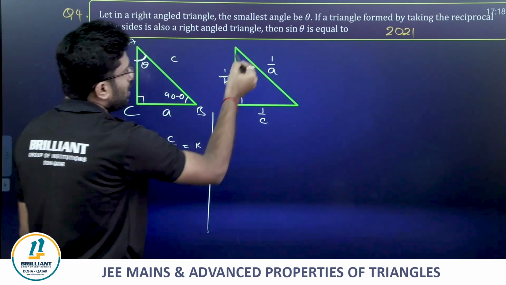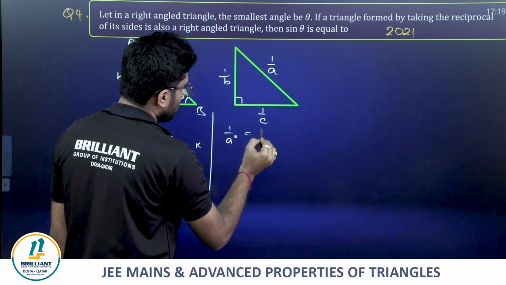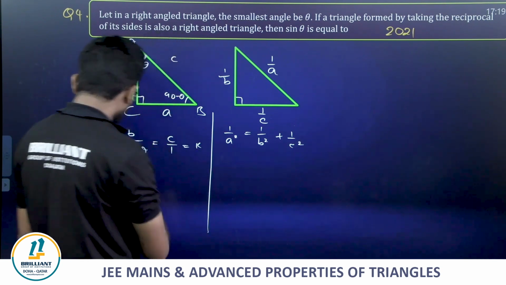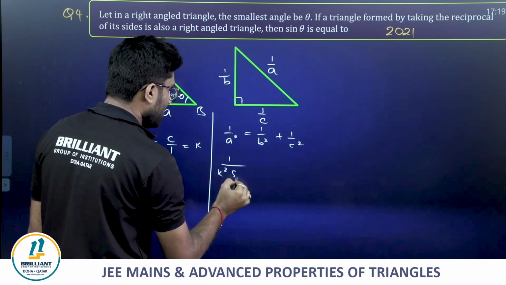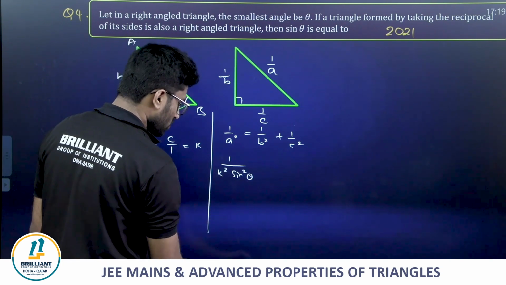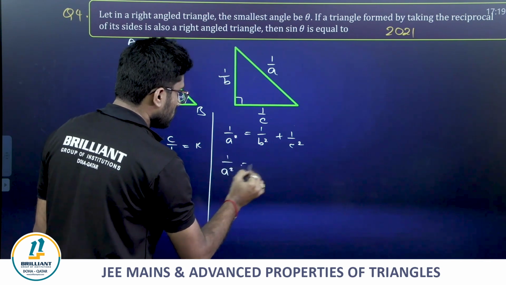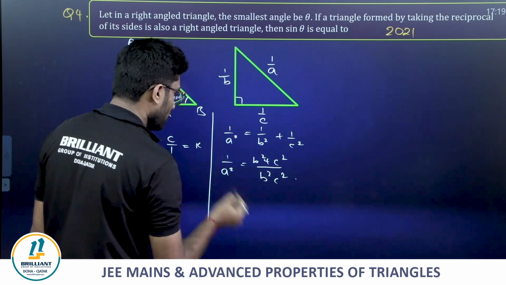Now in this, by using Pythagorean theorem, we can say 1 by A square is equals to 1 by B square plus 1 by C square. Just try to replace all these things. 1 by A square is equals to B square plus C square, whole divided by B square times C square.